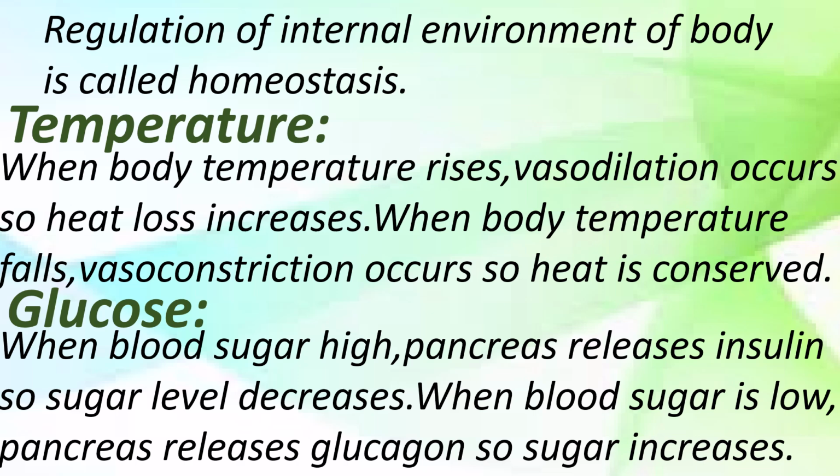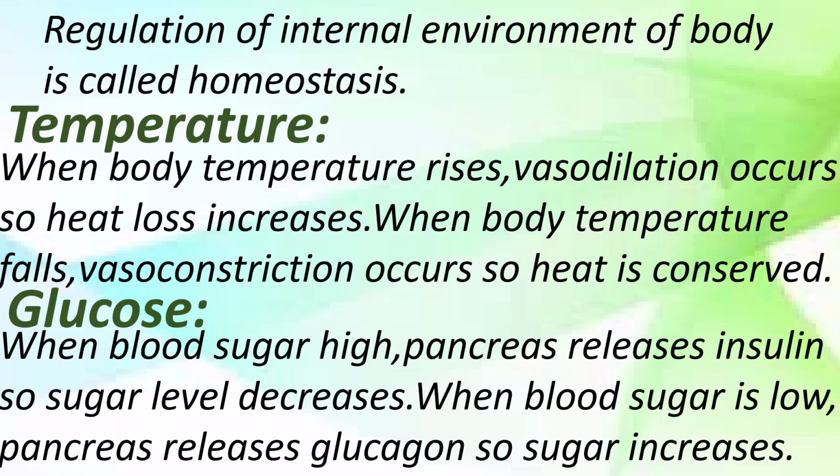On the other hand, during the winter season, when body temperature falls, the hypothalamus detects this fall in temperature. It sends signals to blood vessels to constrict, that is, vasoconstriction occurs, and shivering occurs.